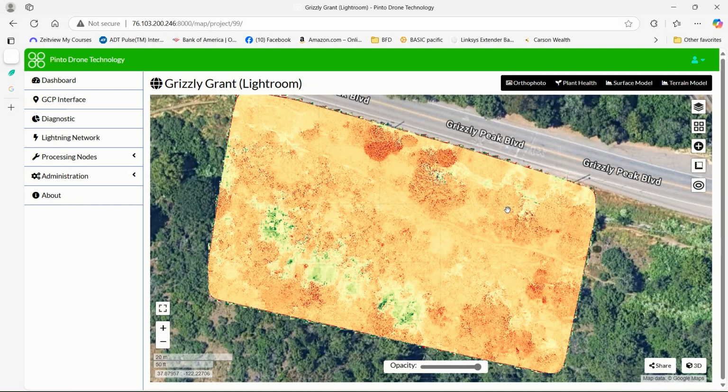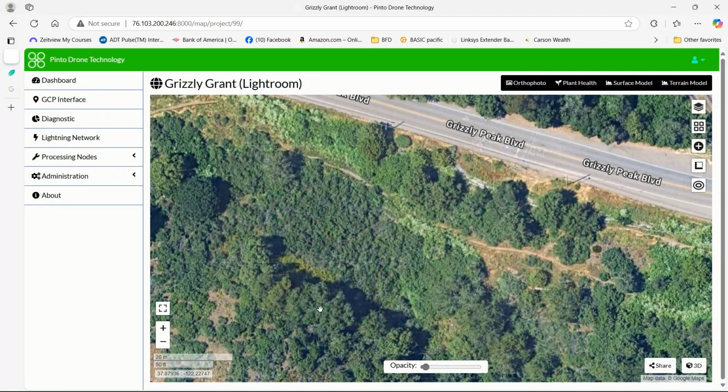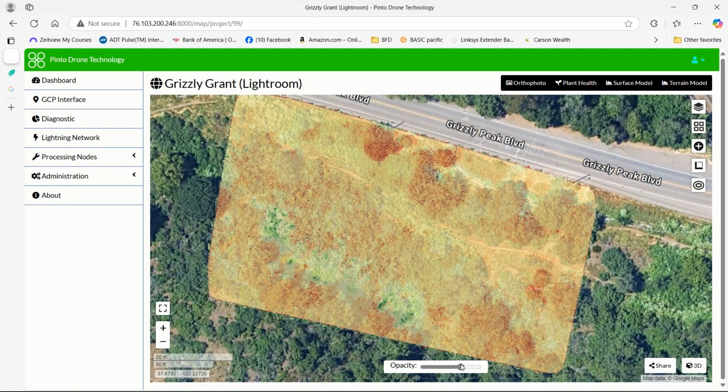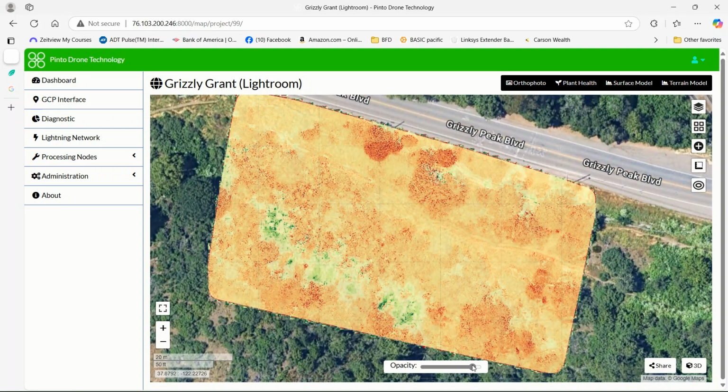And if you slide the opacity, you can see why is that healthy in those spots? You can see it's shaded from the south exposure, it's shaded by those trees. And so it's the lower vegetation down there that's healthy and was shaded during the hot months of the year more so than the other vegetation. Same up in here. This is probably a little more shaded up in here, especially right over in here if you look at it.